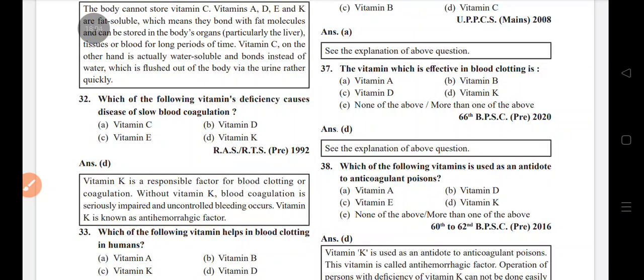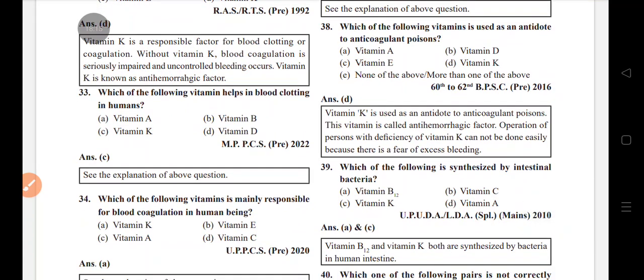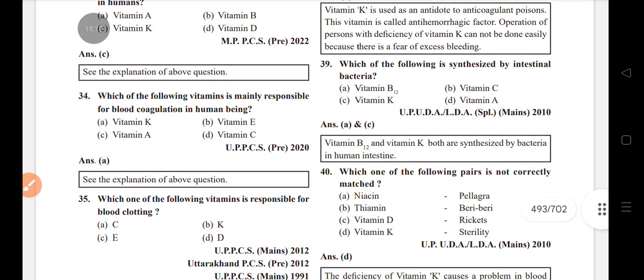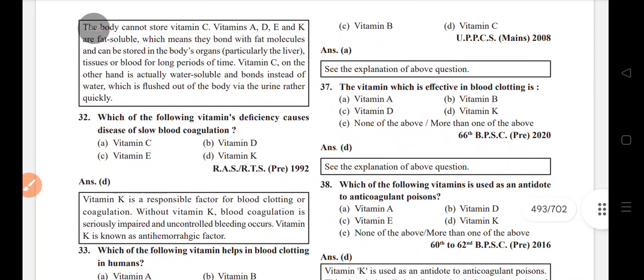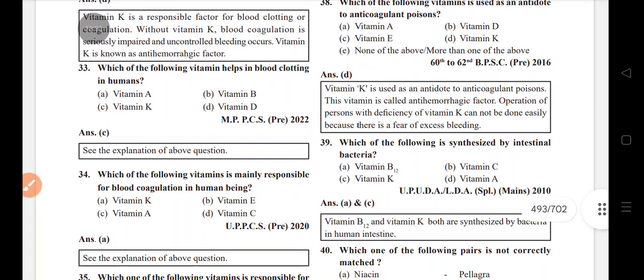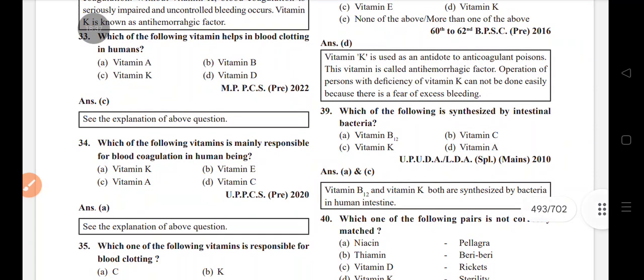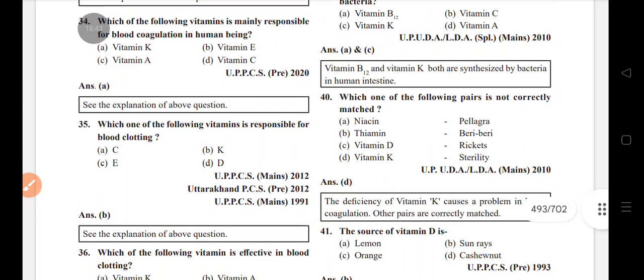Vitamin deficiency causes the disease of slow blood coagulation: vitamin K, blood clotting. Vitamin K is mainly responsible for blood coagulation. Vitamin K is used as an antidote to anticoagulant poison. Vitamin K is synthesized by essential bacteria. Vitamin K is not correctly matched with sterility, and is related to blood coagulation.